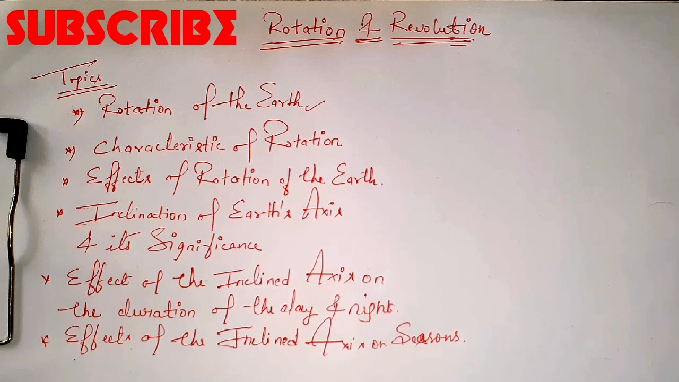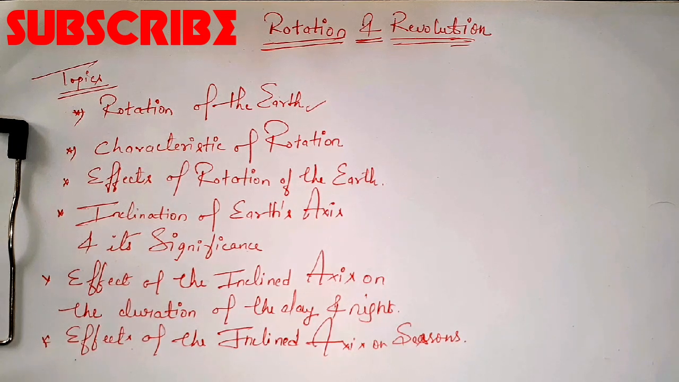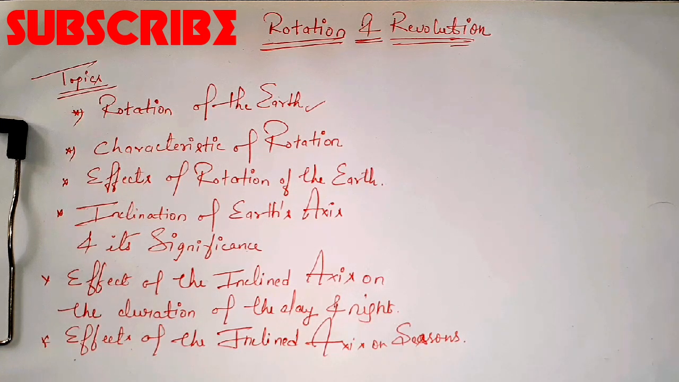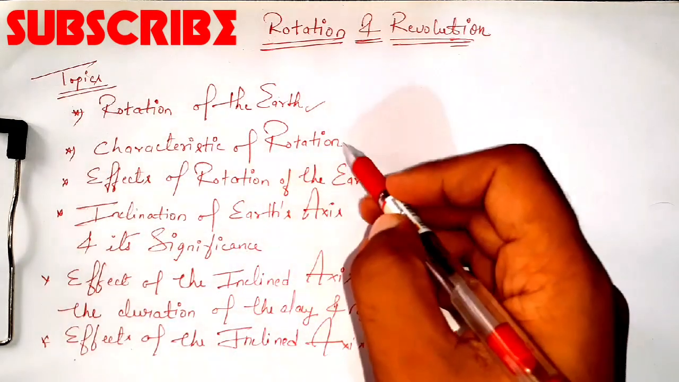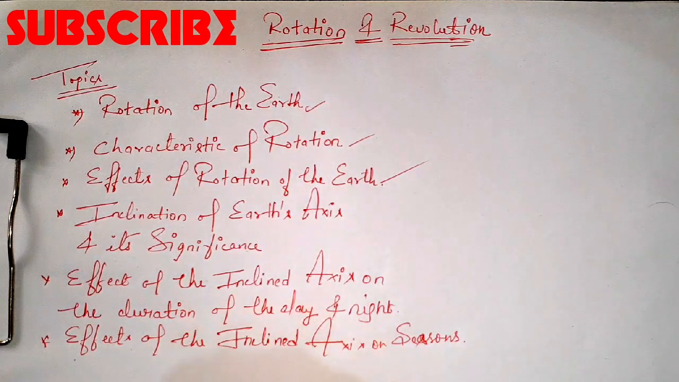The third characteristic is speed. The speed of the earth's rotation is maximum at the equator, that is 1670 kilometers per hour, covered in 24 hours. And the speed goes on decreasing as we move towards the poles. That's it.